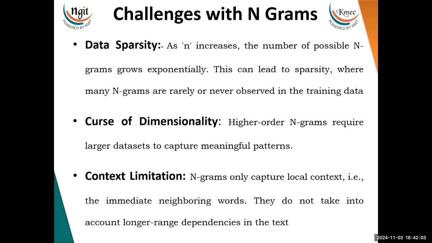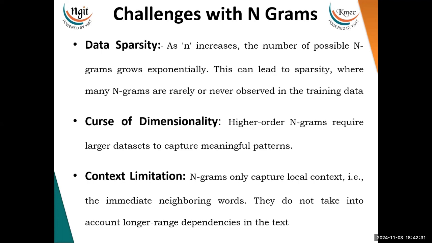The first challenge is data sparsity. As n increases, the number of possible n-grams grows exponentially. Whenever we have a given text, the n-grams divide it into a couple of words, splitting it into n-grams. So when n increases, the number of possible n-grams grows exponentially.